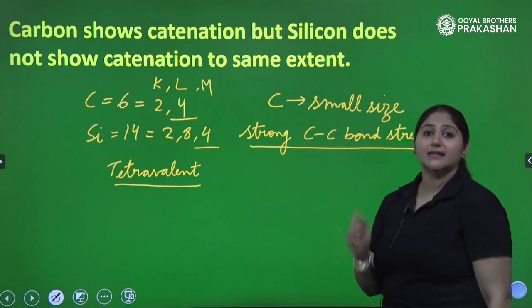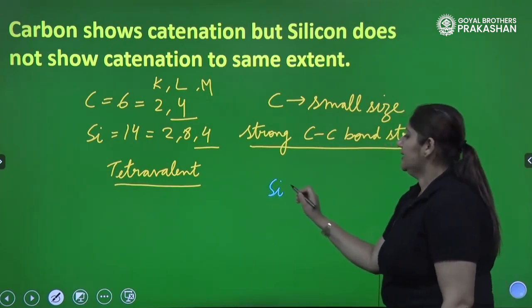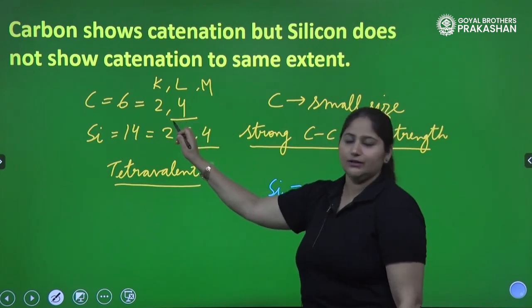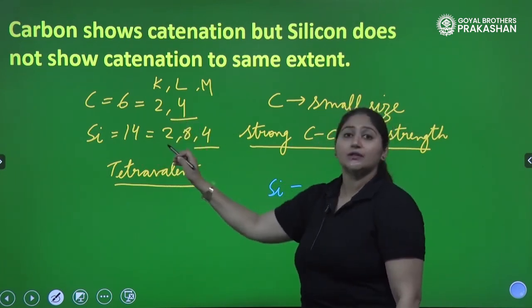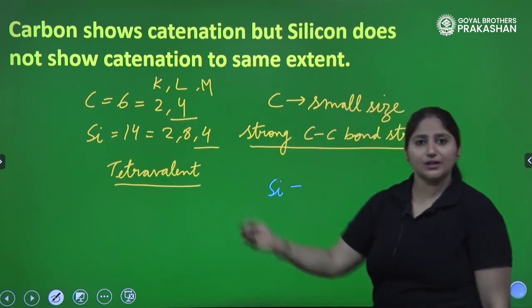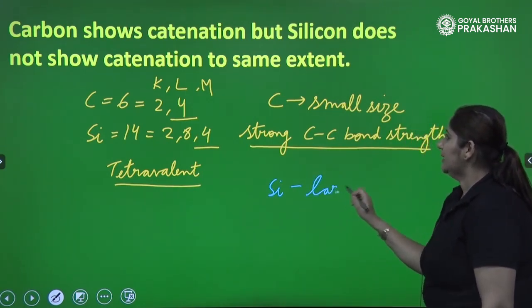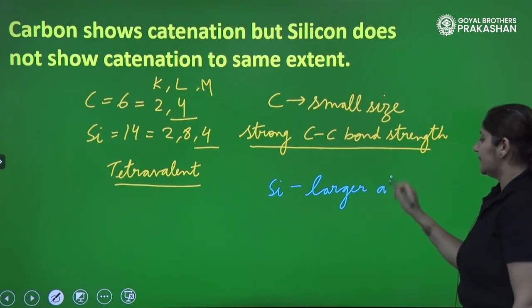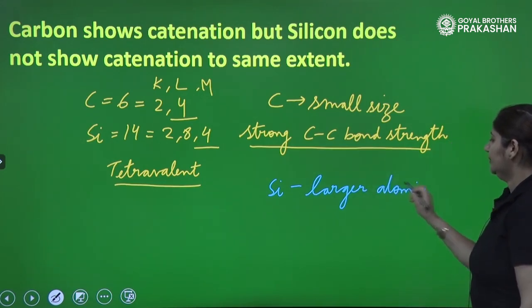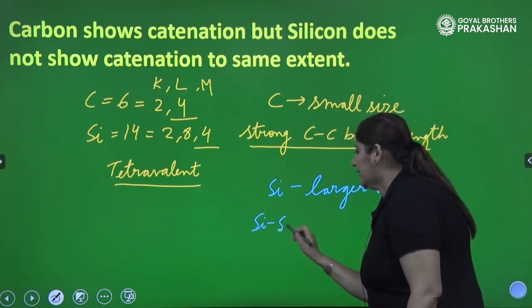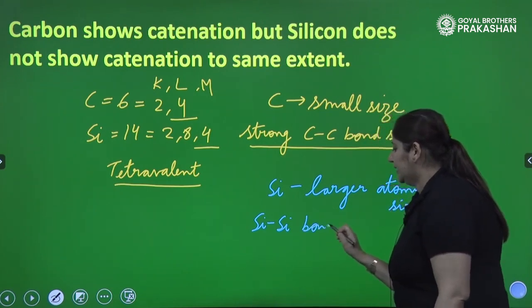When we talk about silicon, children, silicon has a larger size. Why? Because carbon has only 2 shells while silicon has 3 shells, so it has a larger size compared to carbon. Due to its larger atomic size, the silicon-silicon bond strength is weak.